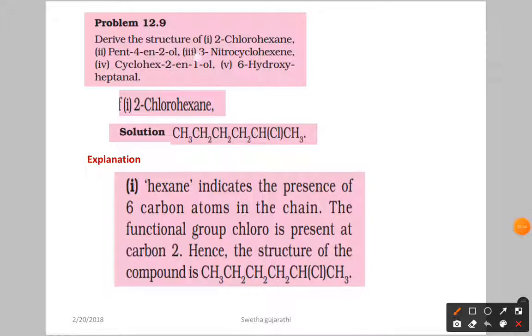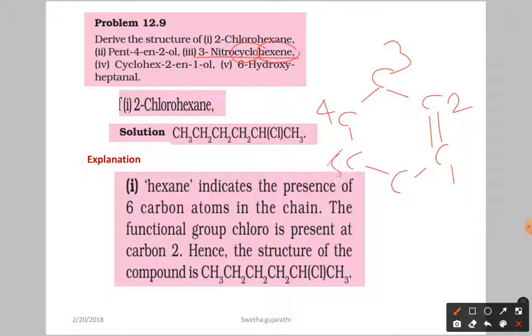Next, third, what we have? 3-nitrocyclohexene. Here you can see hexene here we have. Okay. And cyclo is there. First hexa means, as you know very well, and cyclo is there means we have to write the 6 carbon atoms in the ring. Okay. Then hexene is there means I am going to add the one double bond. Okay. Then here I am going to give the numbering 1, 2, 3, 4, 5, 6.